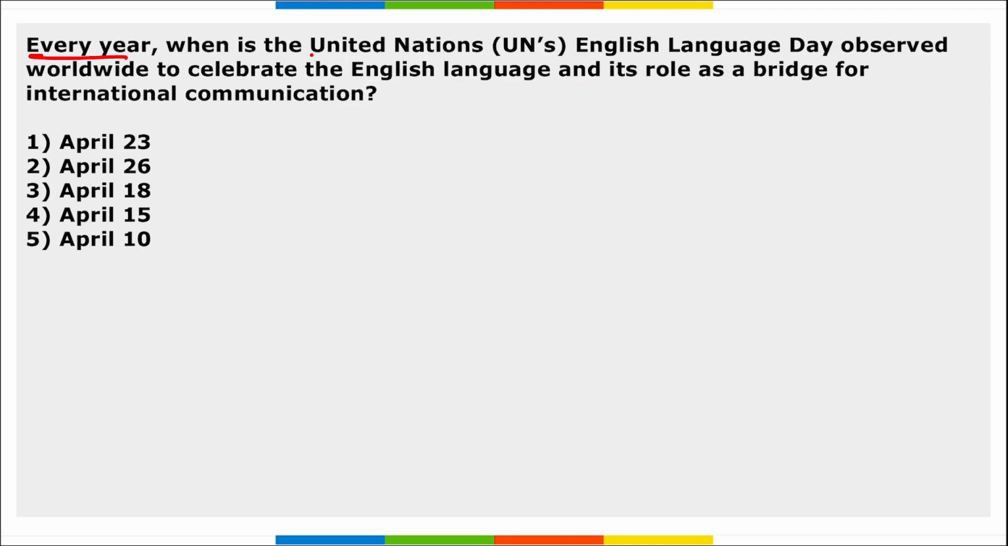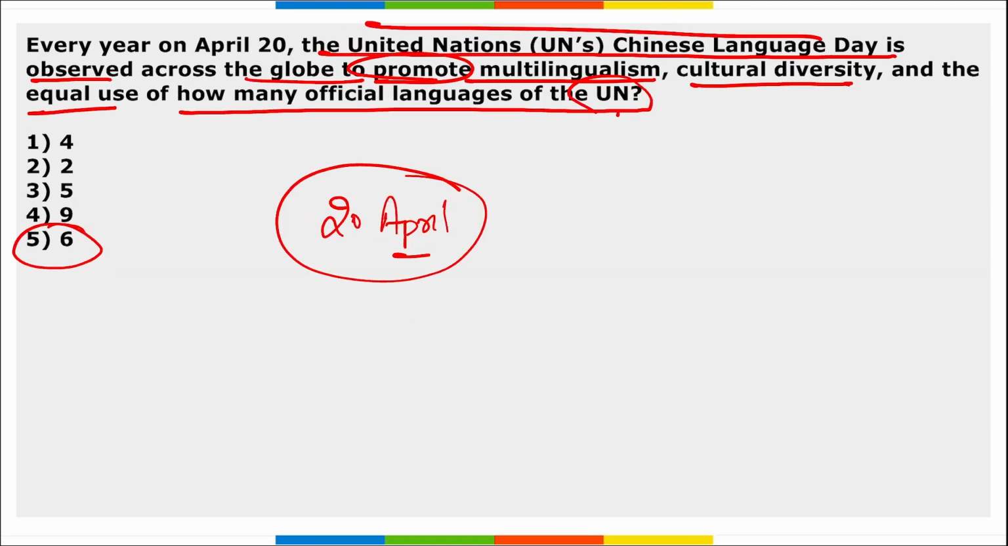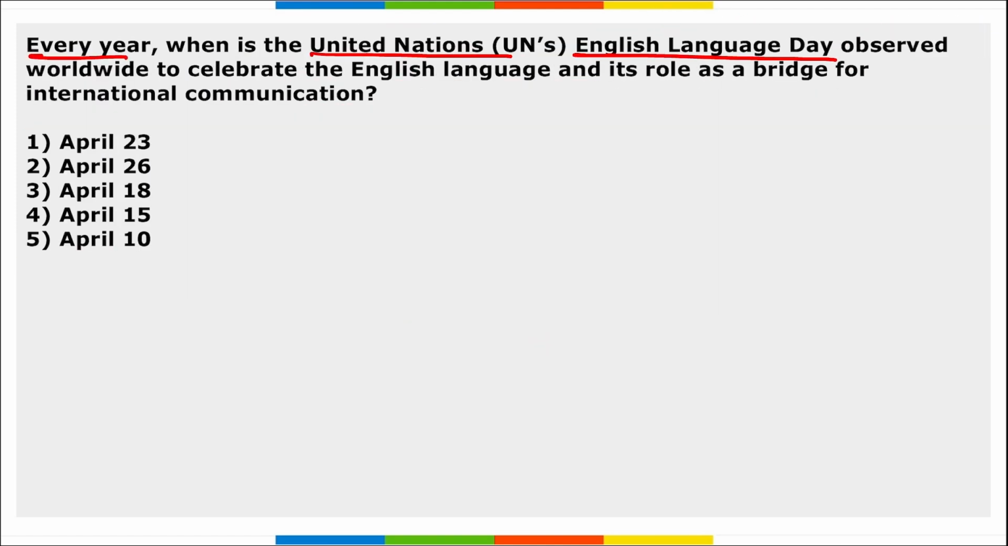Next, every year when is UN English Language Day observed? Earlier we saw it was UN Chinese Language Day, on 20th of April. Now we are asking, every year when is UN English Language Day observed? It is 23rd of April we observe this day, and the first time it was observed was in 2010.